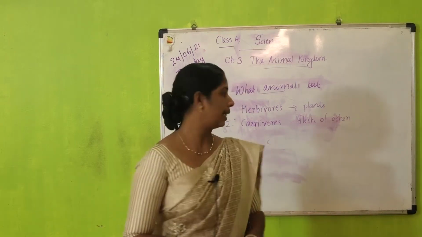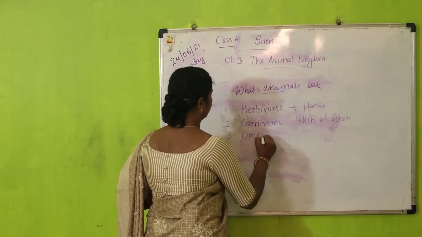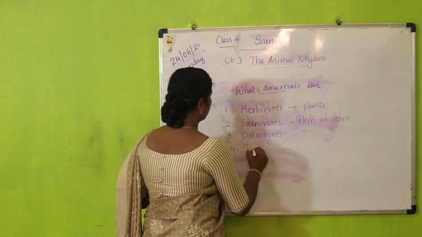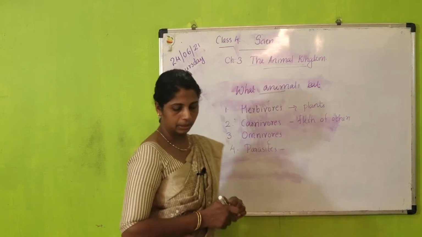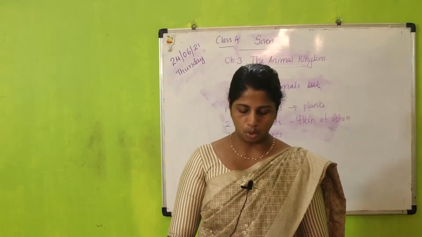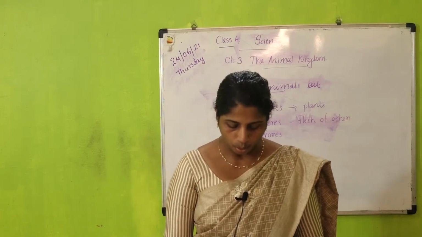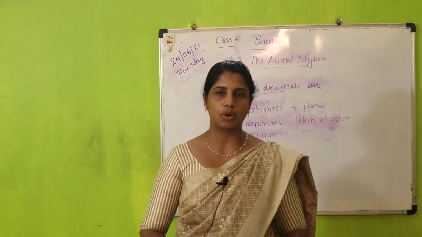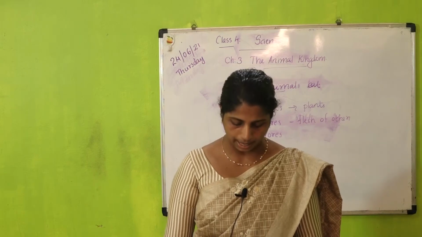Next is parasites. Fourth one is parasites. Parasites are small and they live on or inside the bodies of other animals.